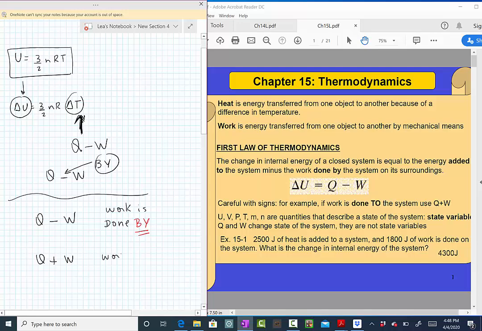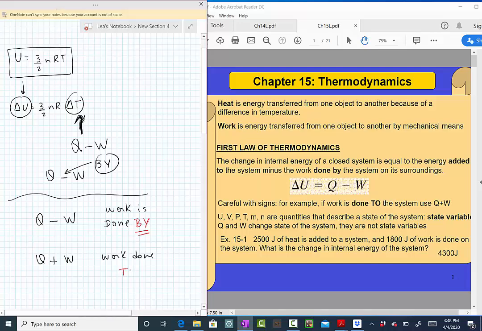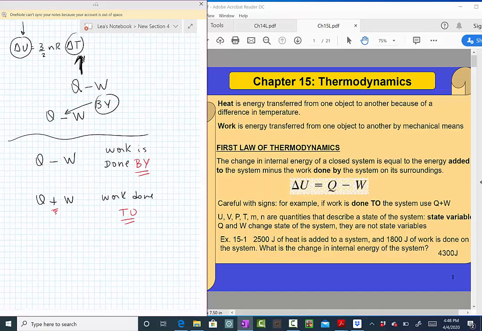If the work is done to the system, we put plus. We can understand why we put this plus sign, because if the work is done on the system, we are injecting energy also through the work. For example, suppose I have a certain recipient.